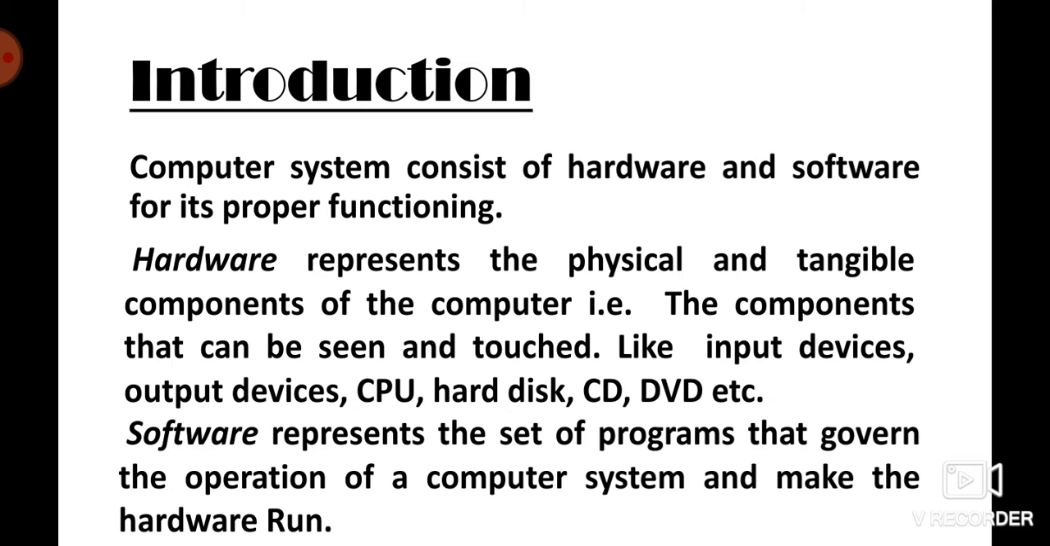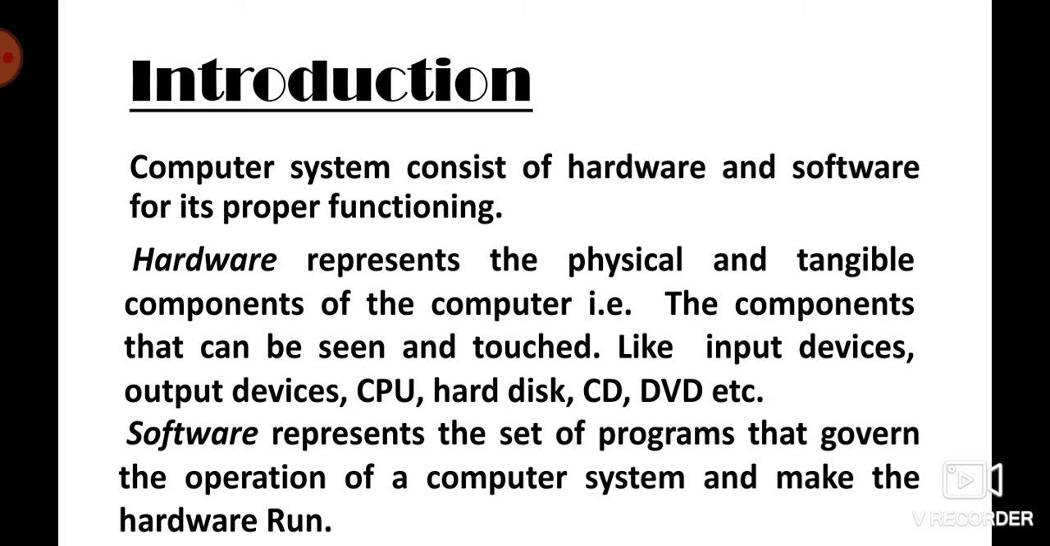So we can define software as a set of instructions or a set of programs which are used to perform different tasks. This is one definition. In other words, as I have mentioned here, software represents the set of programs that govern the operation of a computer system and make the hardware run. This is about what software is.